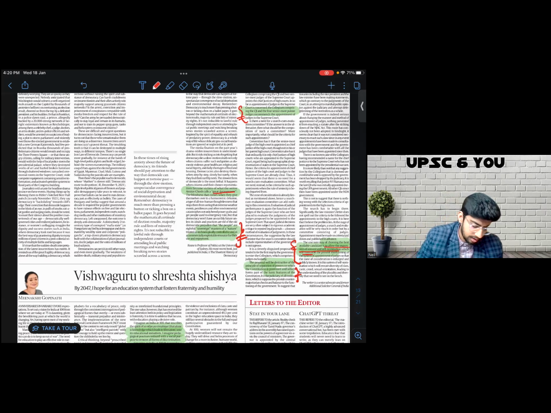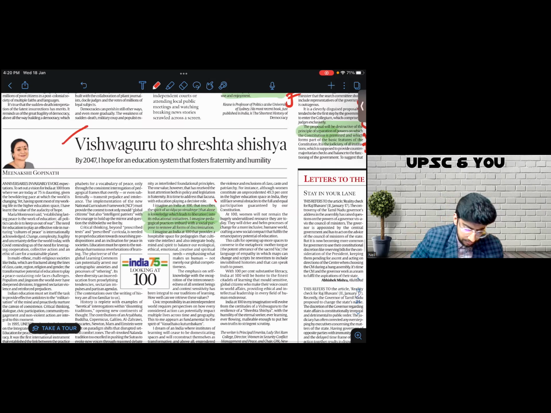Again, in this article, I find this beautiful small shloka which says, Sa Vidya Ya Vimuktaye. That alone is knowledge which leads to liberation. I can use this in the context of education, maybe New India. I can use this in n number of contexts. So again, I'll make a note of this.